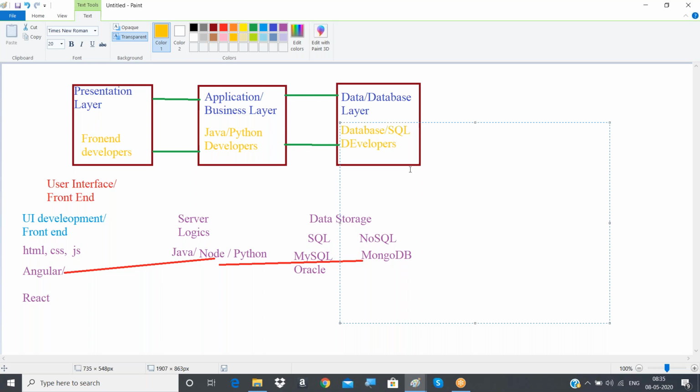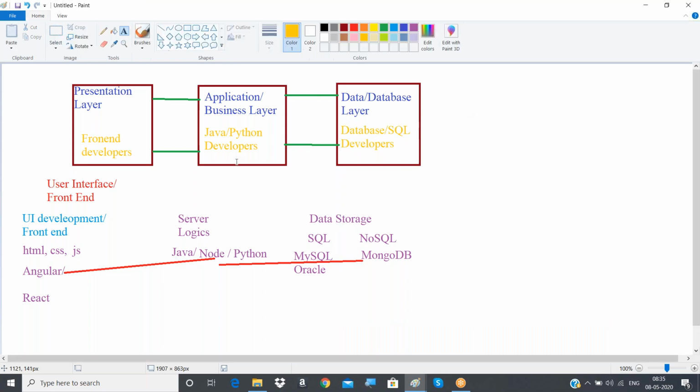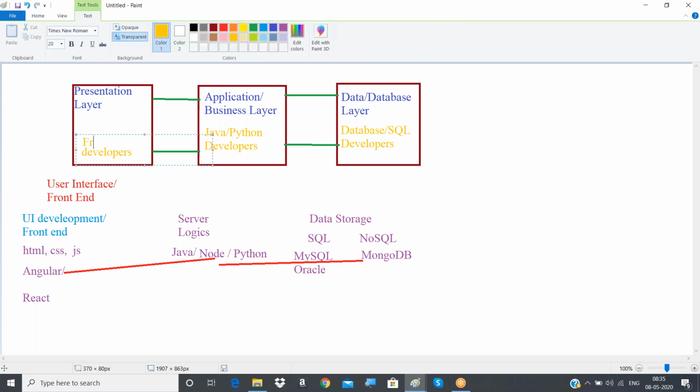So this kind of people will be working on any web-based application. In the industry, whatever the application, these three categories of people will work together. If your application is very small, then at least one person from each category will be working. A front-end developer will be there, as well as a back-end developer, that is a Java or Python developer, and on the database side, one more person, a database or SQL developer, has to work. Even for a very small application, three kinds of people must be there, right?